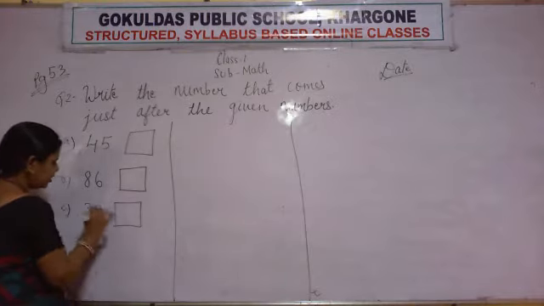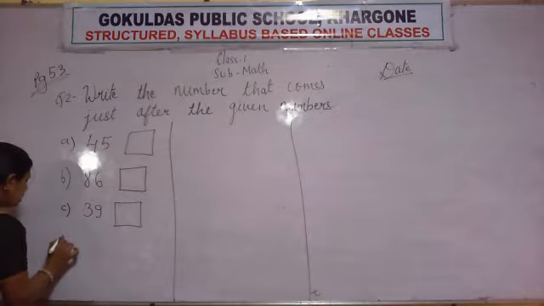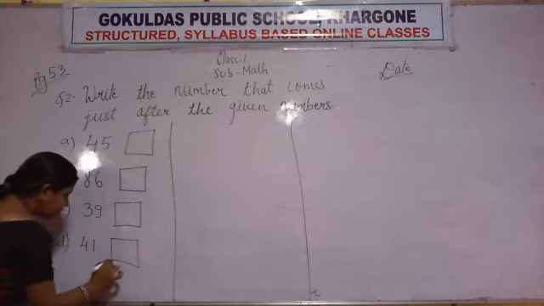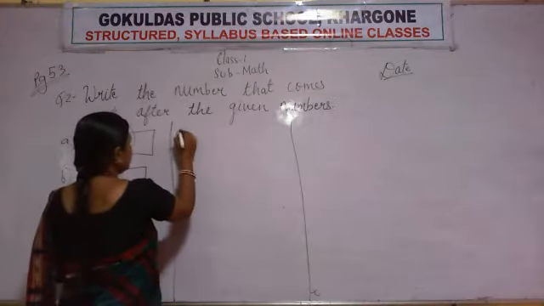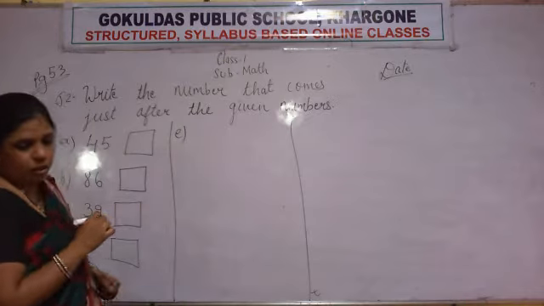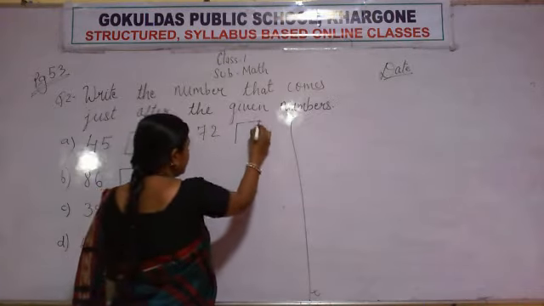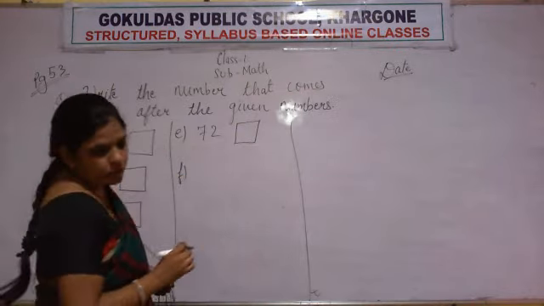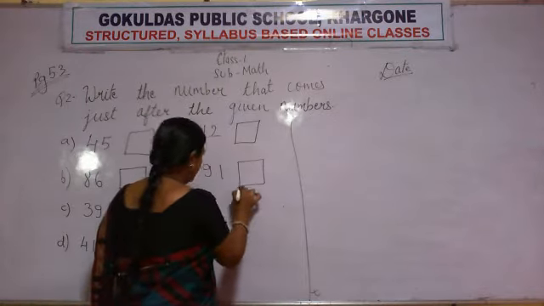Then again make one block. Then D. 4, 1, 41. Next E. 7, 2, 72. Then again make one block. F. 9, 1, 91. Then again make one block.